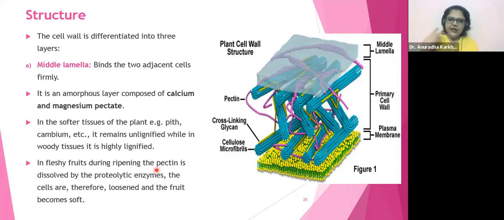So generally in older matured parts, this lignin deposition would take place. But in the growing areas or softer parts, lignin deposition is not going to be there. See, in many fleshy fruits during ripening, the pectin is dissolved by the proteolytic enzymes. Proteolytic means protein degrading enzymes. And the cells are therefore loosened and the fruit becomes soft.